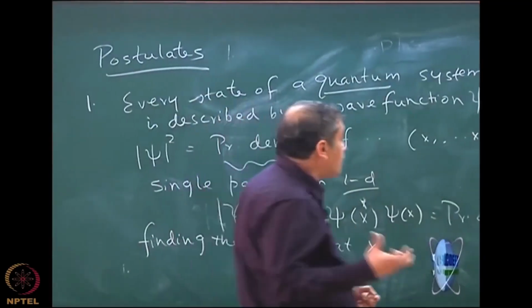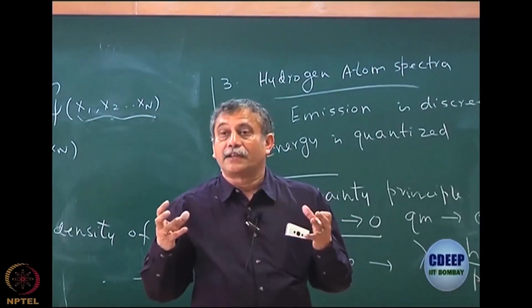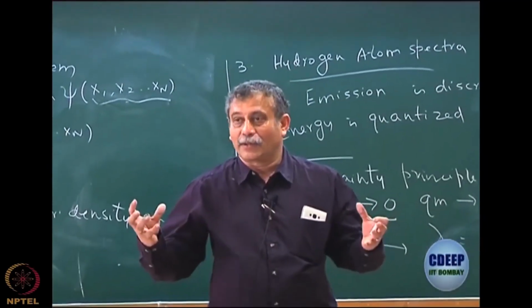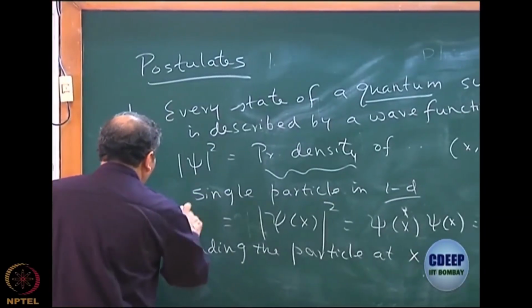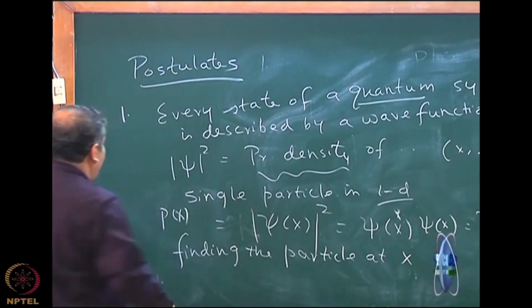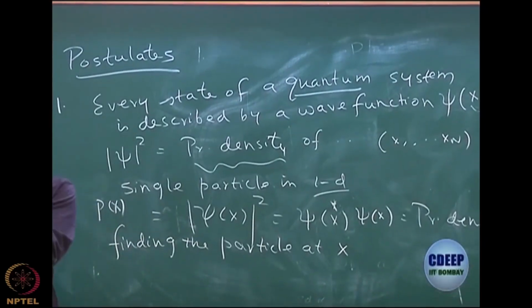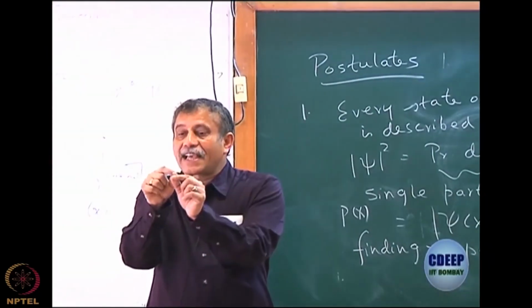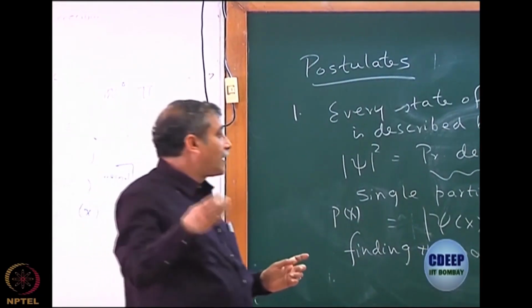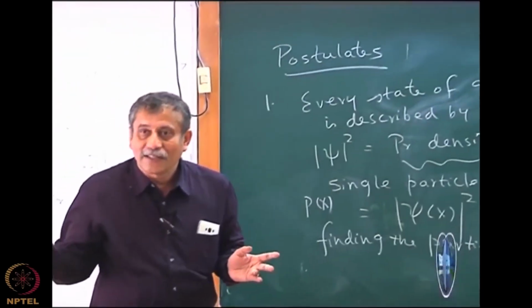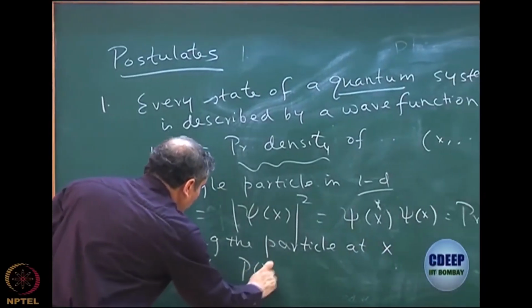So what does the density mean? Density essentially means the probability per unit volume or length. When I say mod psi square, let's say this is P of x. So P of x is the probability of finding the particle in a unit length around x. How do I do that? Because as x changes, of course P of x will change. So we use the convenient way that we do in calculus: at x equal to x0, the value is P of x0, the probability density.